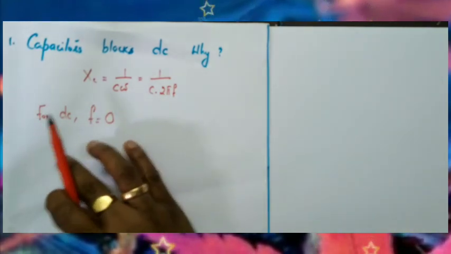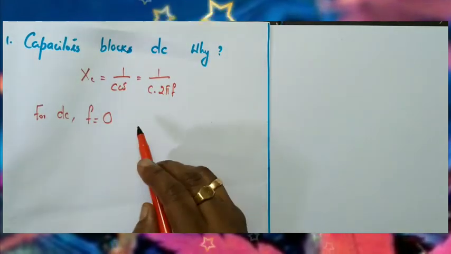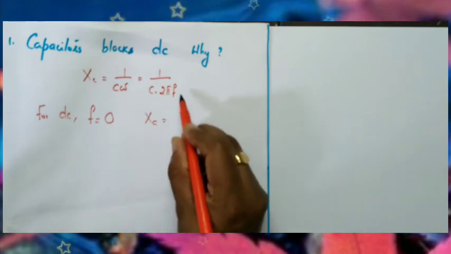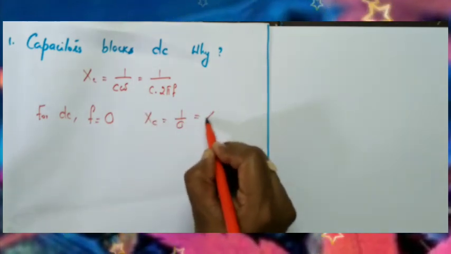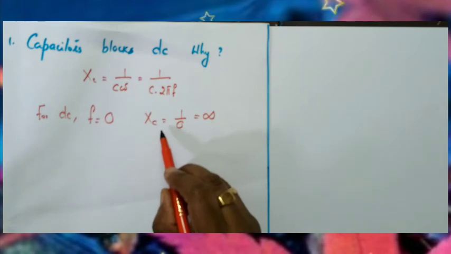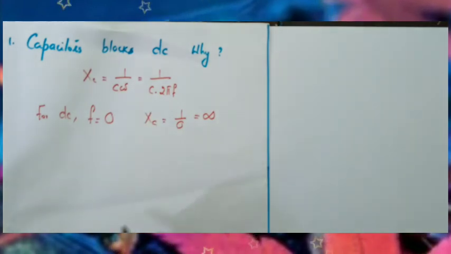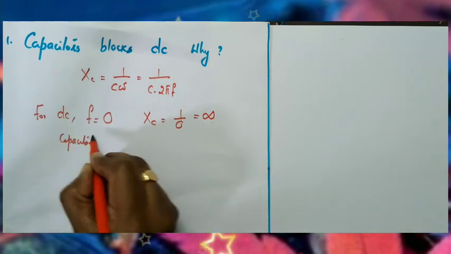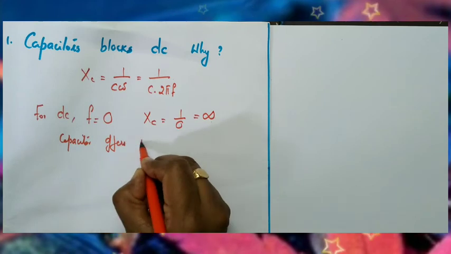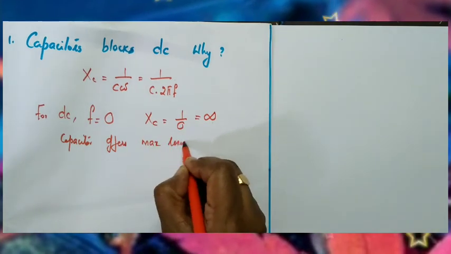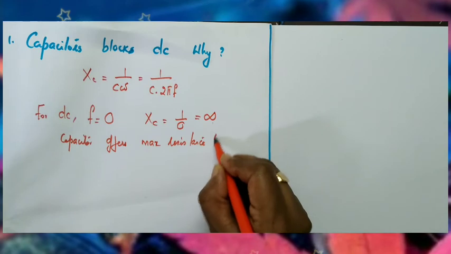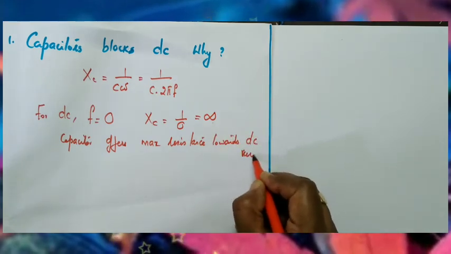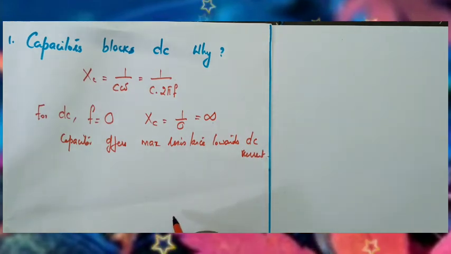DC means the voltage remains constant, current remains constant, it is not varying. So frequency is equal to 0. So for DC, what is Xc? Xc is equal to 1 by 0, which is equal to infinity. Since for DC the capacitor offers maximum resistance, that means the capacitor blocks DC. So the capacitor offers maximum resistance to DC current. Okay, so that means capacitor blocks DC.